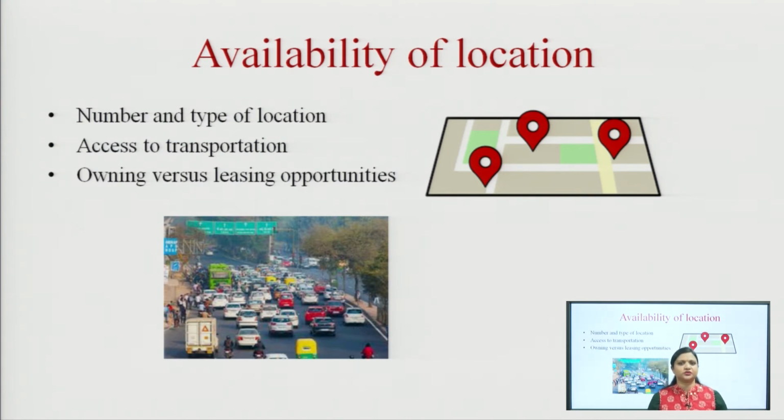And the second one is access to transportation. Obviously, if you want to offer products to the customer, the customers must be able to access your products. So how will they access them? You see the transportation factor, that is, whether transportation facility is available in that particular area or not. You have to be very careful about it, because if transportation is not available, going there is not easy, and customers will switch their preferences towards another location or another store. So there must be availability of transportation facility there.